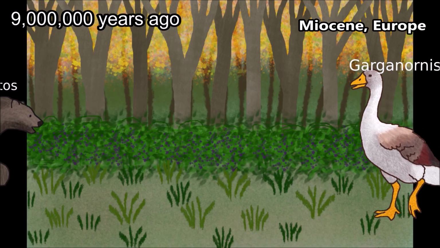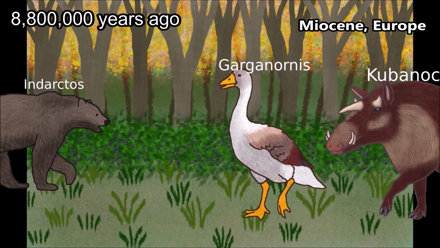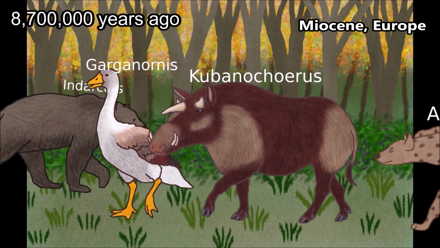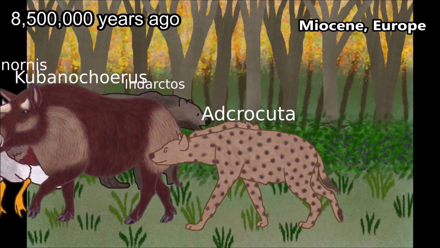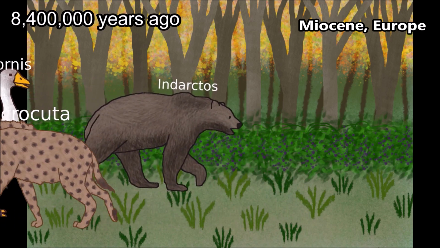During the Miocene, a lot of genera of animals migrated regularly between Africa, Europe, and Asia. A hyena, for example, could be found in any of these continents.